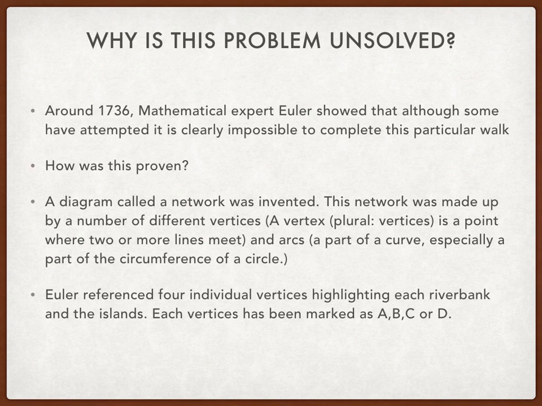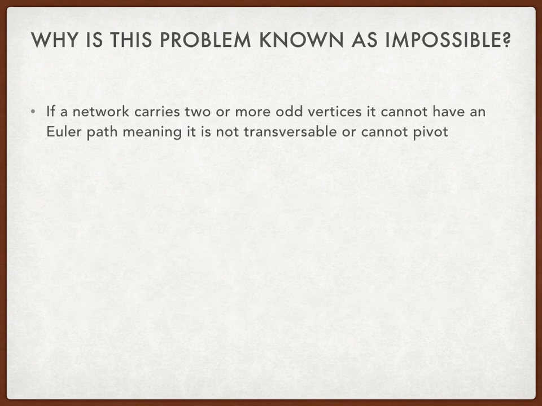This network was made up by a number of different vertices. A vertex is a point where 2 or more lines meet, and arcs are part of a curve, especially a part of the circumference of a circle. Euler referenced 4 individual vertices highlighting each riverbank and the islands. Each vertex has been marked as A, B, C, or D.